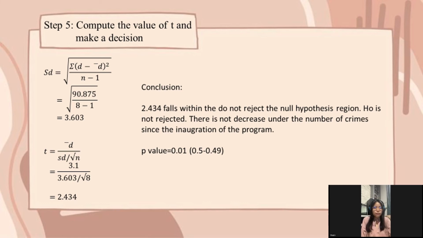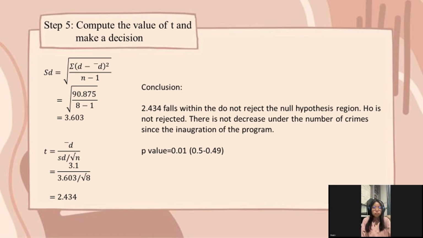After that, we have to find the standard deviation, SD. We substitute all the values into the formula, which is the square root of 19.875 divided by 8 minus 1. So the answer is 3.603. Last, we have to find the test statistic, which is t. The t formula is the mean of the differences divided by the standard deviation divided by the square root of the sample size. Substituting all the values, 3.875 divided by 3.603 divided by square root of 8, and the answer is 2.434.